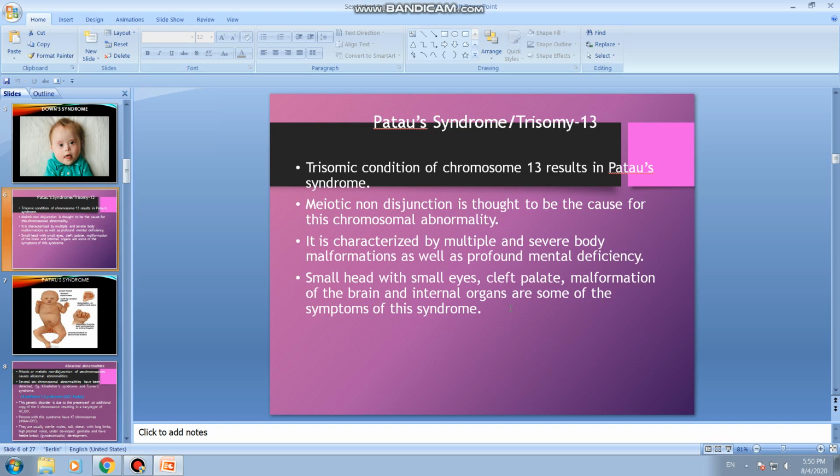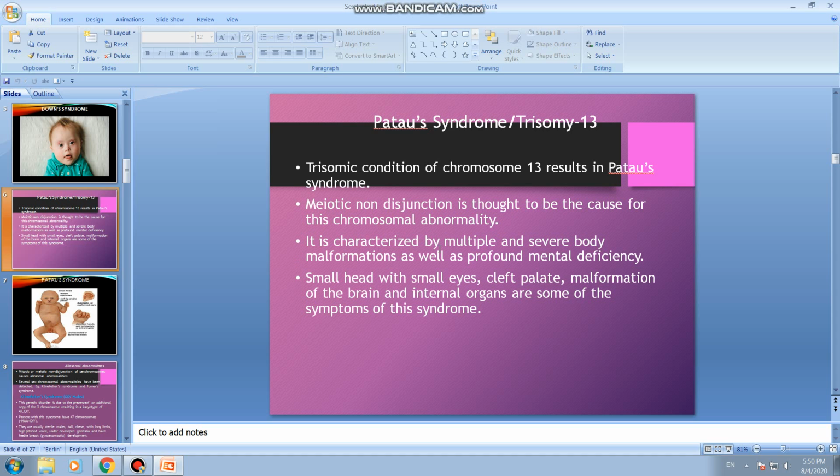Next, what is Patau syndrome, or trisomy 13? A trisomy condition of chromosome 13 results in Patau syndrome. Meiotic non-disjunction, that is, the failure of the chromatids to segregate during meiotic division, is thought to be the cause of this chromosomal abnormality.